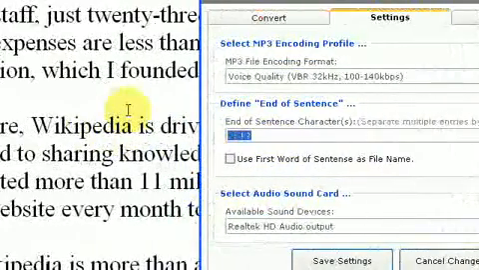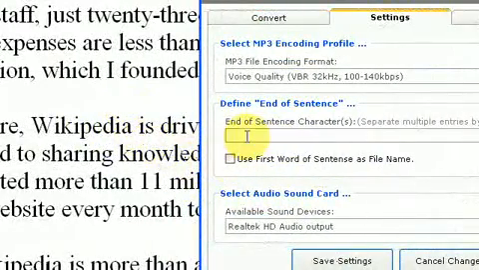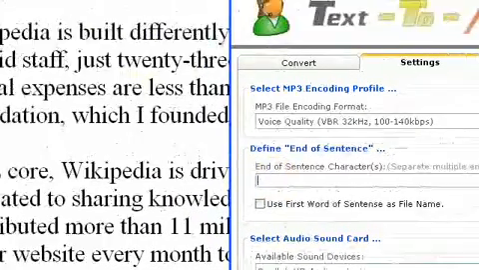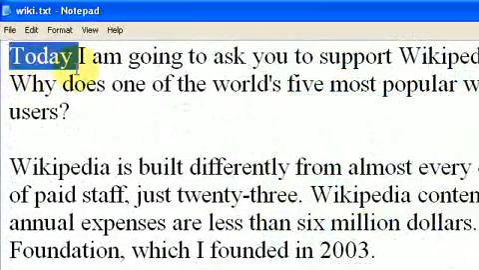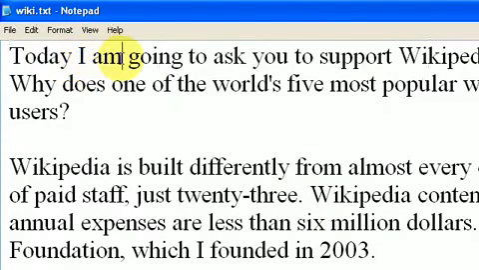If you leave it blank, and if there's nothing there, it'll use individual words as sentences. So in this case, "today" would be the first MP3 file. You open up the MP3 file, it'll just say "today," and then the next one will say "I," and then "am," and so on.